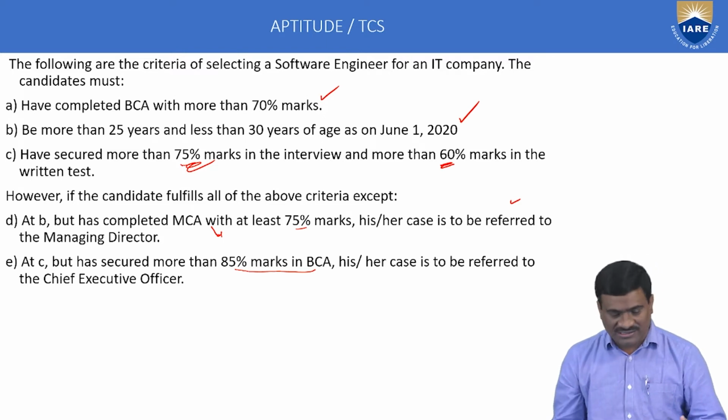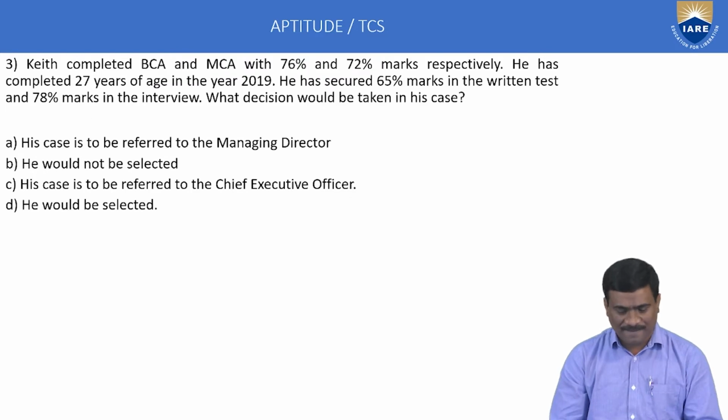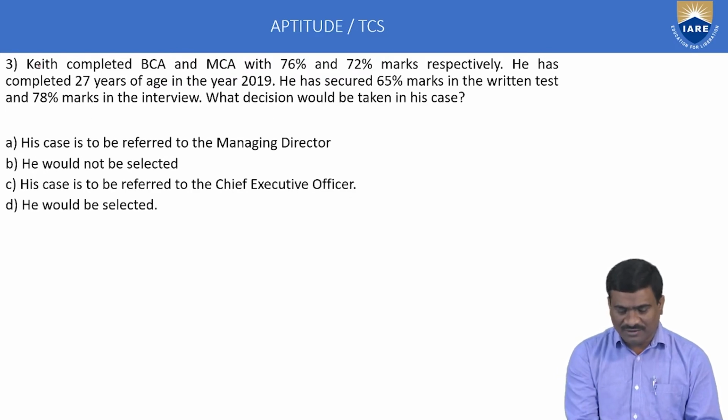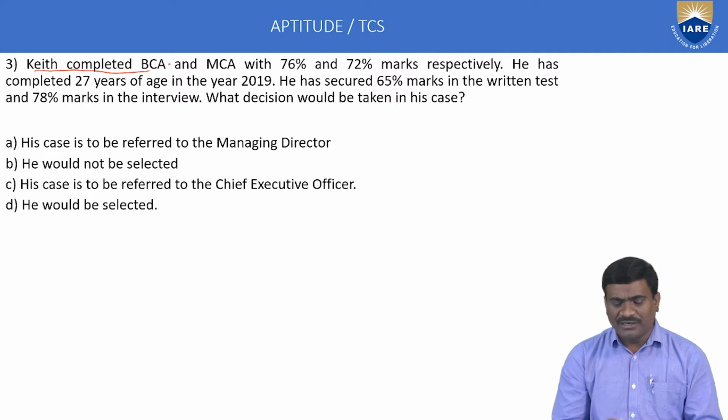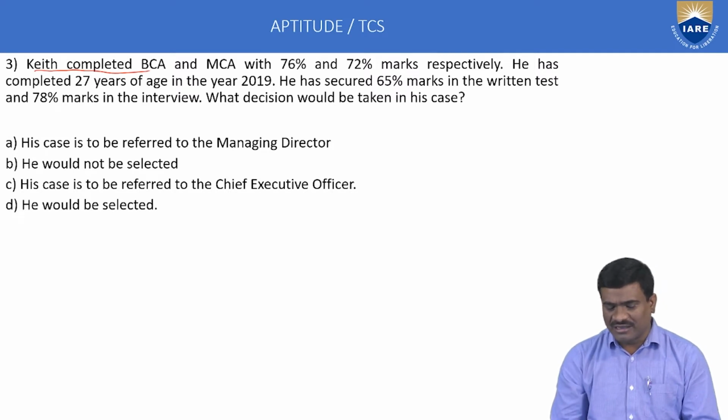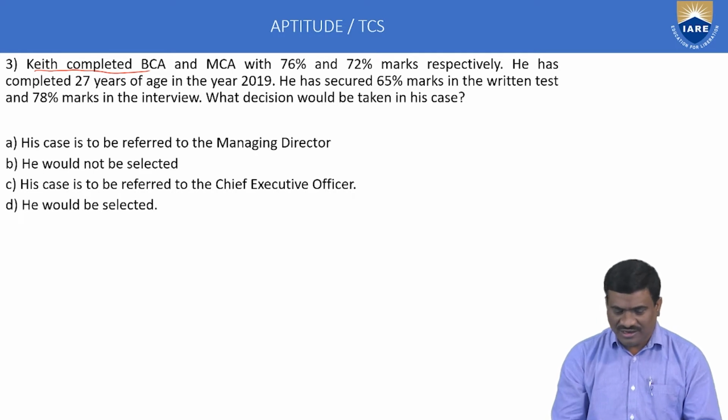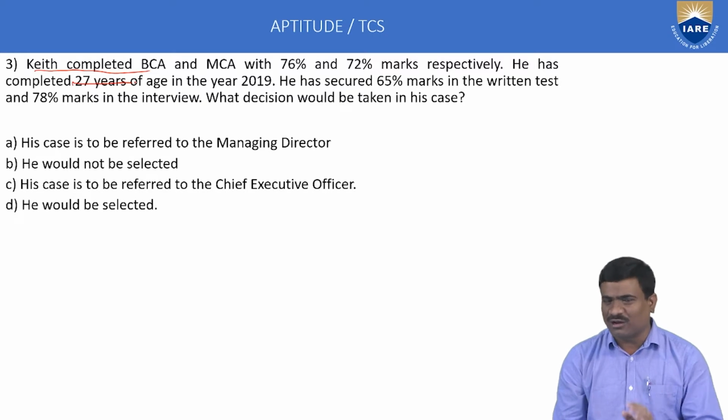Next example, first example: a candidate completed BCA and MCA with 76% and 72% marks respectively. First statement satisfied, we want 70% only in BCA, that one is satisfied. MCA also satisfied. Next, age between 25 and 30, that one is also satisfied because 27 years.